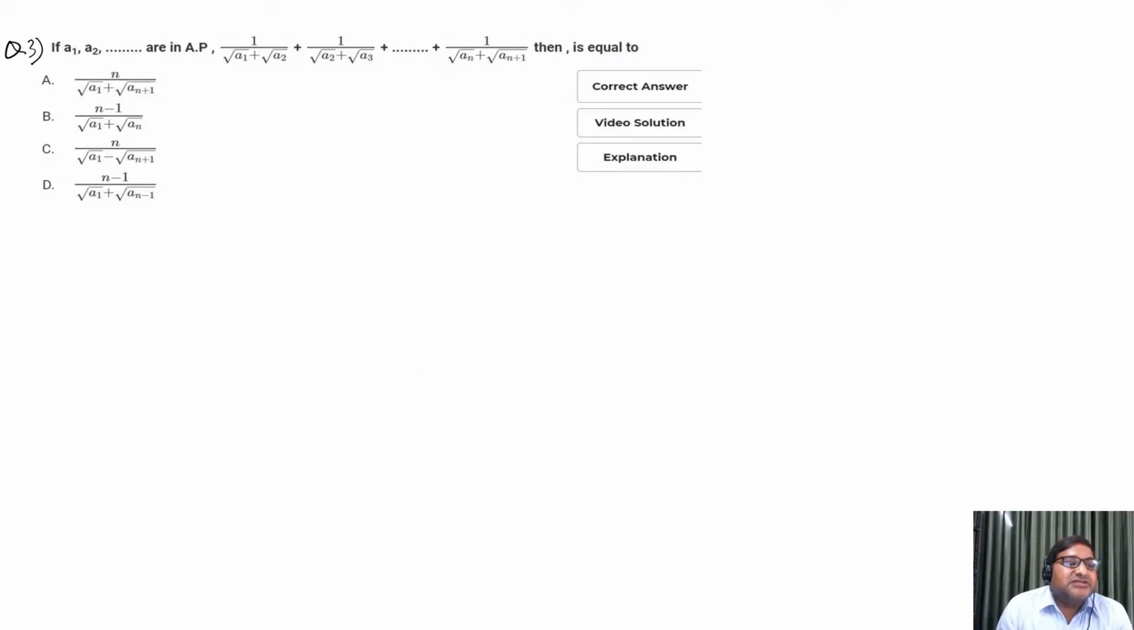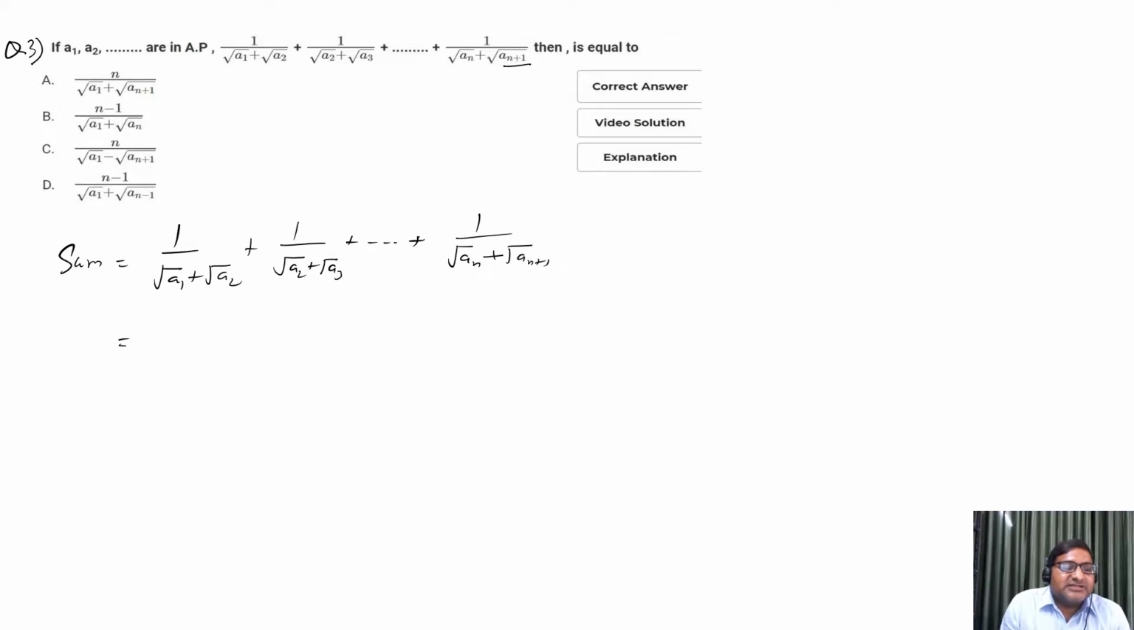So question number 3 says that if a1, a2, dot dot, a(n+1) are in AP, and we need to find this sum. For this sum, so sum is what? 1 by under root a1 plus under root a2, plus 1 by under root a2 plus under root a3, till what? 1 by under root an plus under root a(n+1). ठीक है? After the rationalization, we will rationalize all these terms.